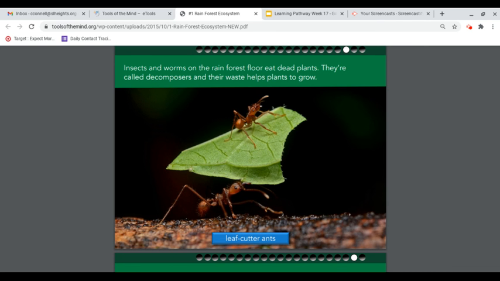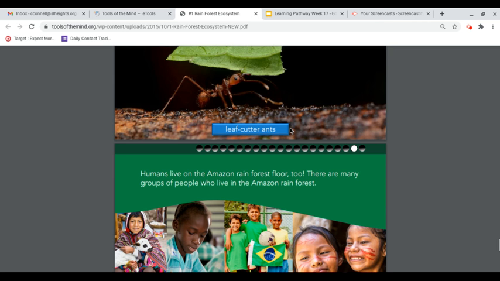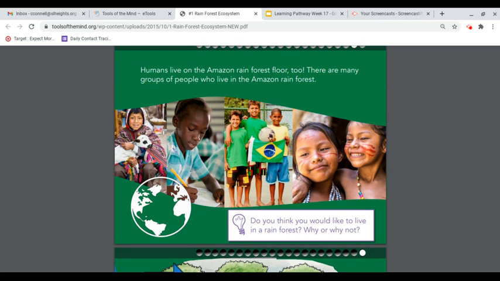They're called decomposers, and their waste helps plants to grow. Here's a leafcutter ant. Humans live on the Amazon rainforest floor too. There are many groups of people who live in the Amazon rainforest. Do you think you would like to live in a rainforest? Why or why not?